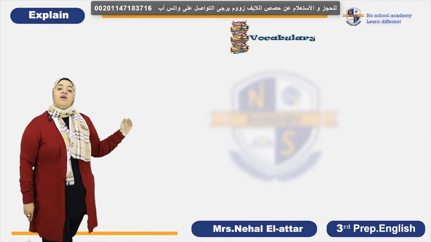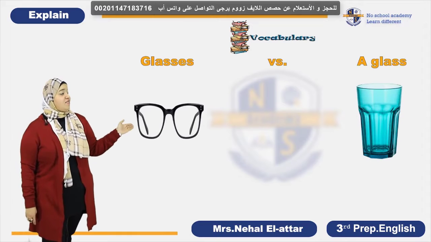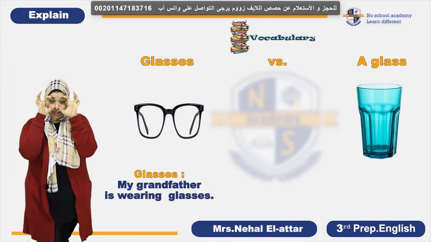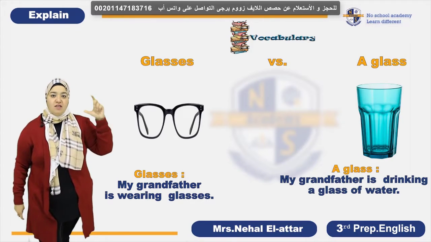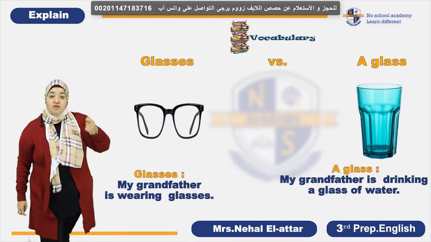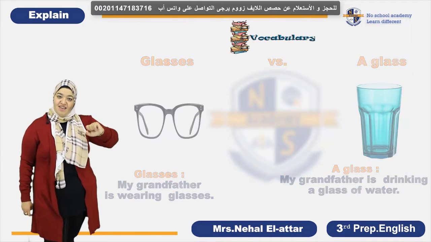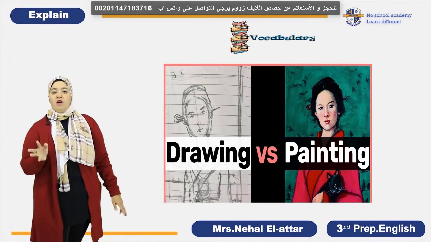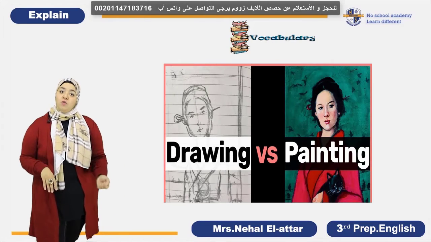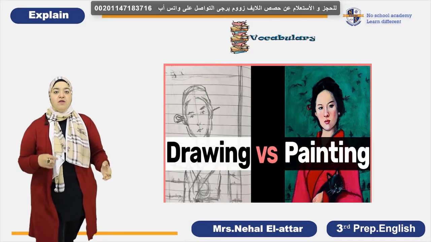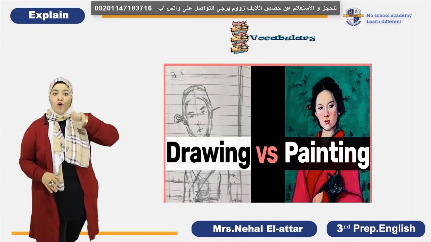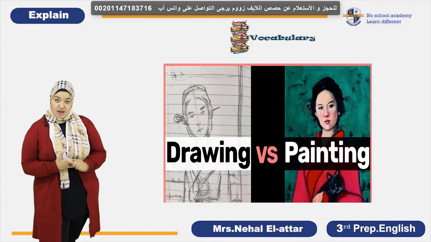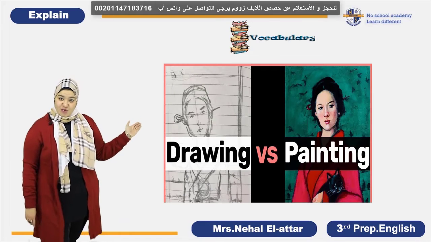The next one. Here we have the difference between a glass and glasses. Of course, the glasses are what we wear when we have a problem in our sight, but the glass is the glass of water, the glass of milk, the container that we put liquids in, okay? The difference between drawing and painting, and I know that it's somehow confusing for some of you. Drawing means to draw using a pen or a pencil, but painting is using a brush, using paints, something more artistic, okay? Let's see the following confusing words.